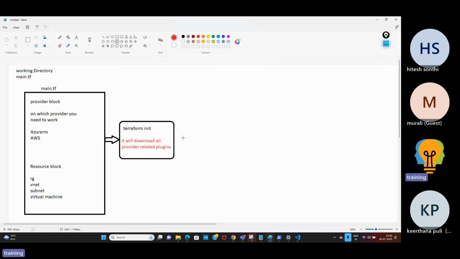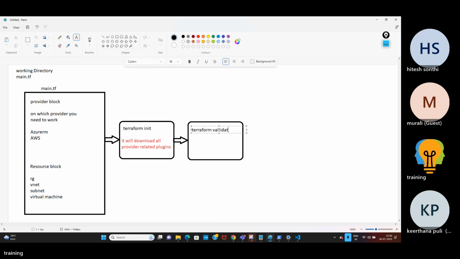Now, the second command, terraform validate. So what is validate? When you validate, it verifies the code syntax. If there is any issue with the code, it will show you in detail on which line and which code is having a problem.